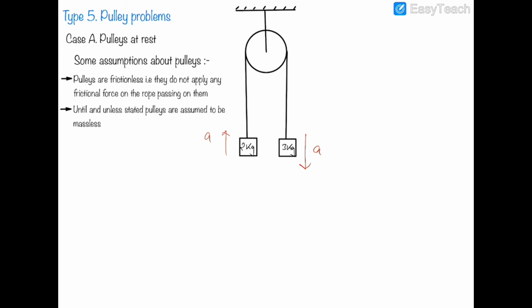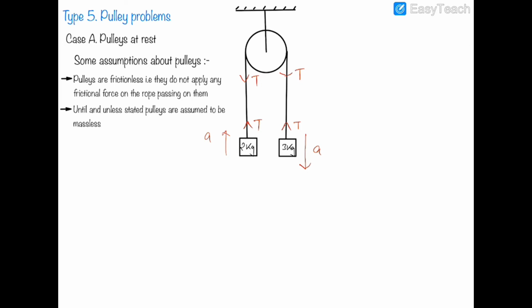So when a pulley is at rest, the blocks on both sides of that pulley have the same magnitude of acceleration. Now as there is no friction in the pulley, the tension in this single rope, obviously it is a single rope, will be the same. And this tension will also be pulling the pulley downwards.